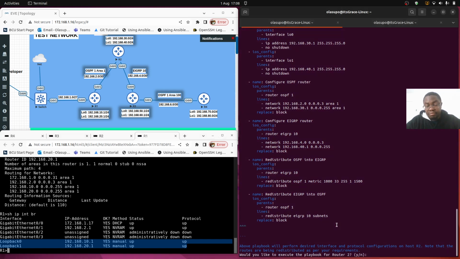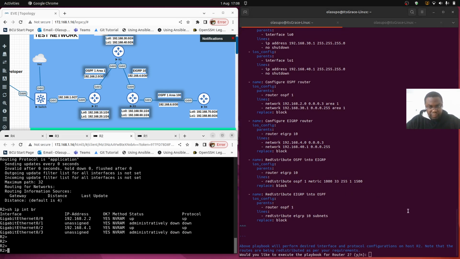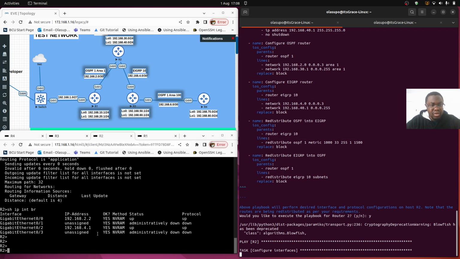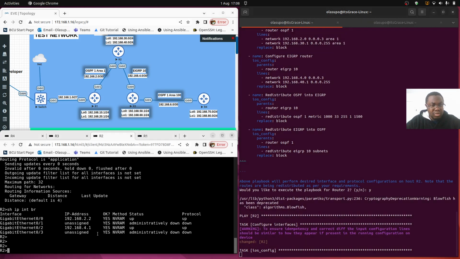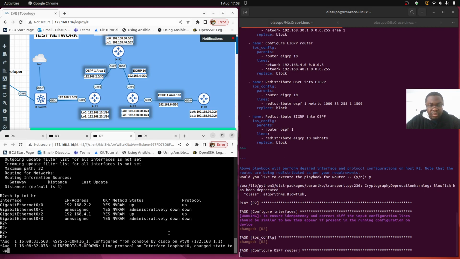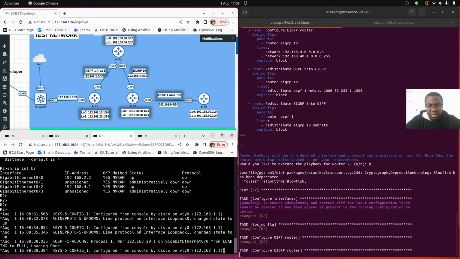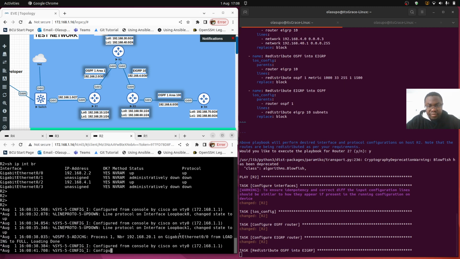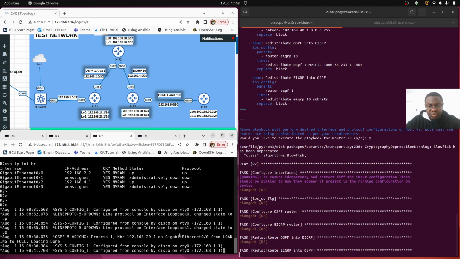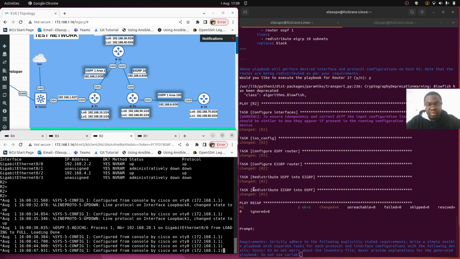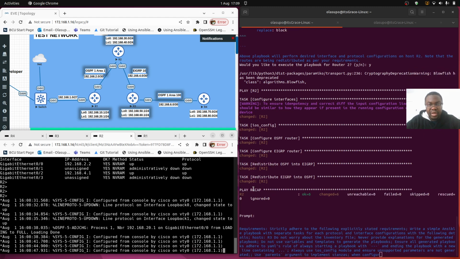So the playbook for router 2 is out. We log into router 2 to view the output logs, execute the command, and then watch this being done. So bubbling logs into router 2 and then configures the OSPF, after which it configures EIGRP, then redistributes EIGRP into OSPF, and all the other loopback interfaces are configured afterwards.